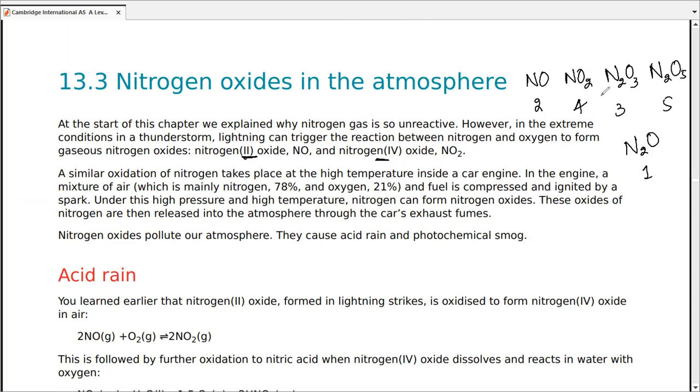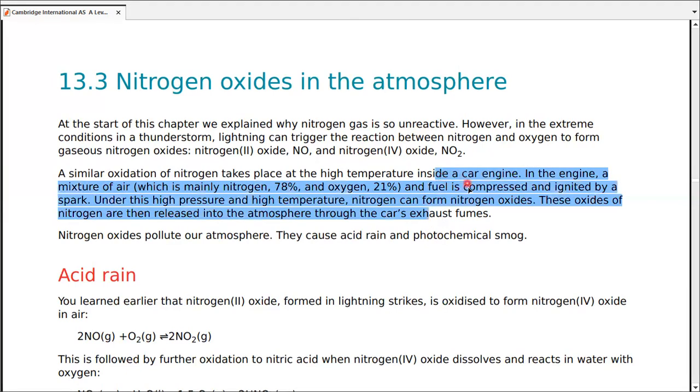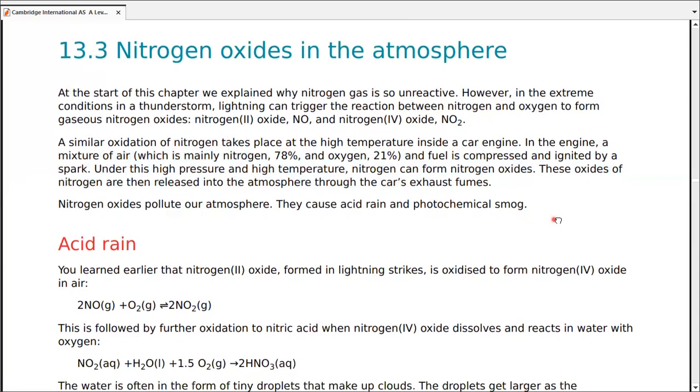Now, a simple oxidation of nitrogen takes place in this kind of reaction. This also happens under high temperature inside car engines, something we studied back in IGCSE. It was a very important MCQ. If you have practiced, you must know that this was considered for paper 2 as well as paper 4 back in IGCSE for both theory and the MCQ papers.